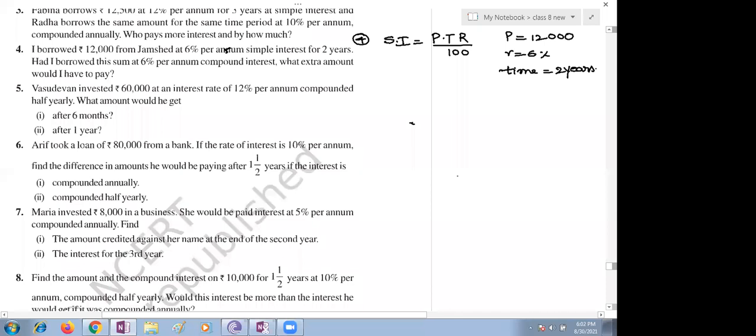Okay, whole power n as it is, you're supposed to substitute, it's 12n. Half yearly means we take 2n, quarterly means 4n. Very good. So if monthly is given, you have to take it as 12n.